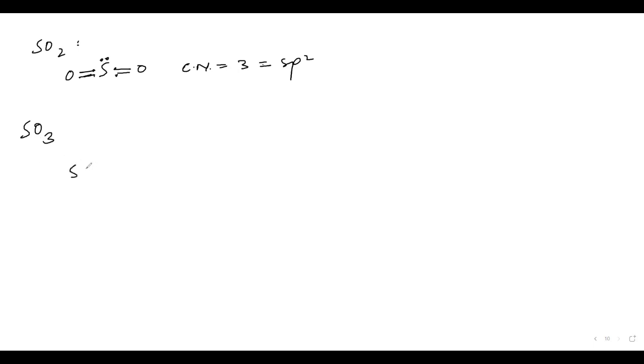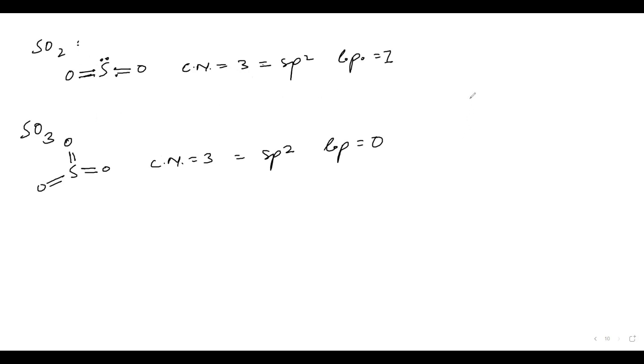Now SO3: S double bond O, double bond O, double bond O. Coordination number 3, hybridization sp2. Now what do you have to compare here? You have to compare the lone pairs. In SO2 the lone pair is 1, in SO3 it is 0. If the lone pair is present, what will happen to the bond angle?